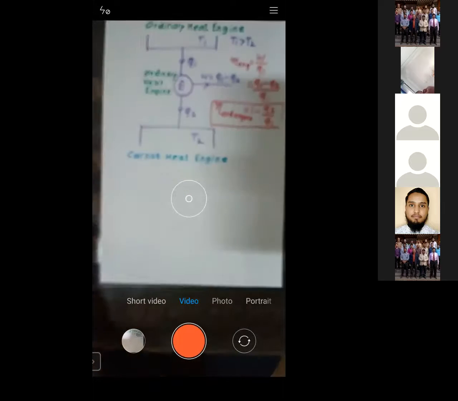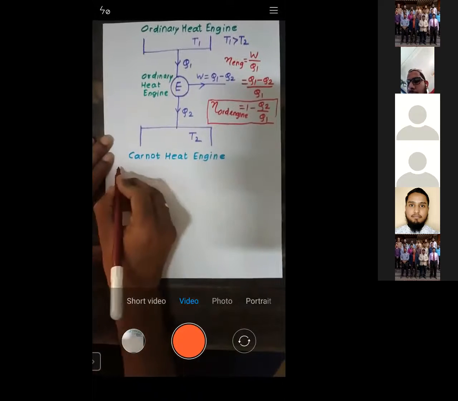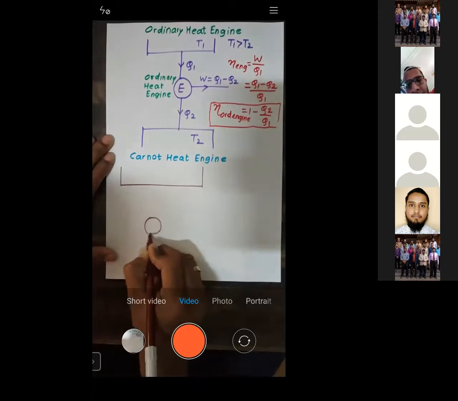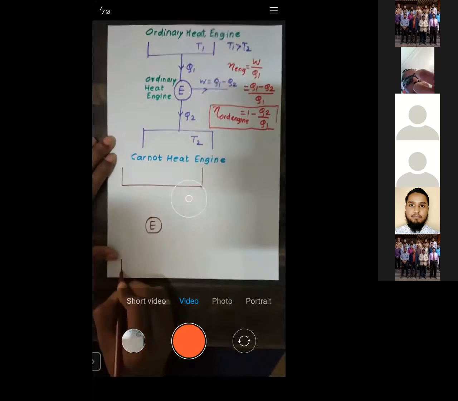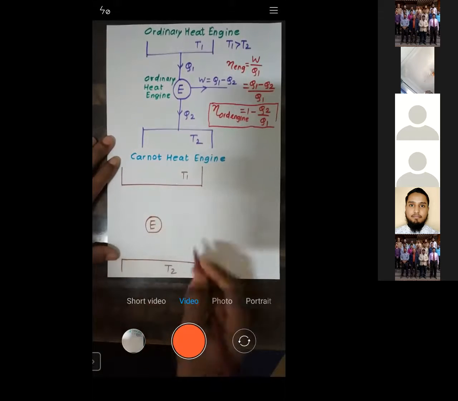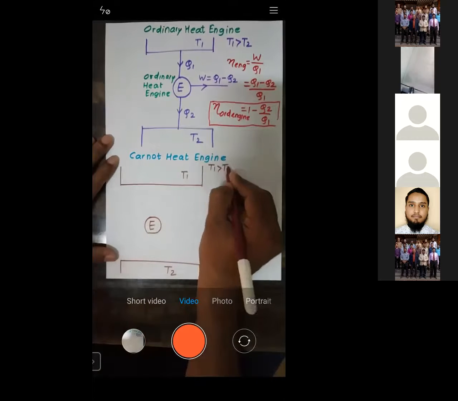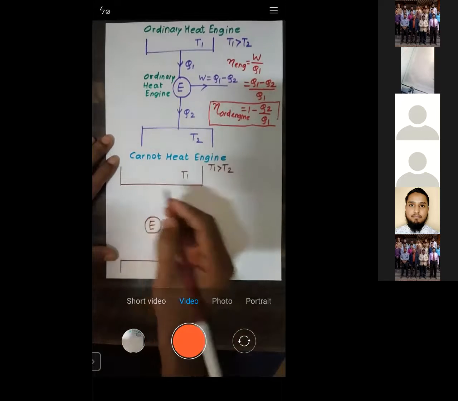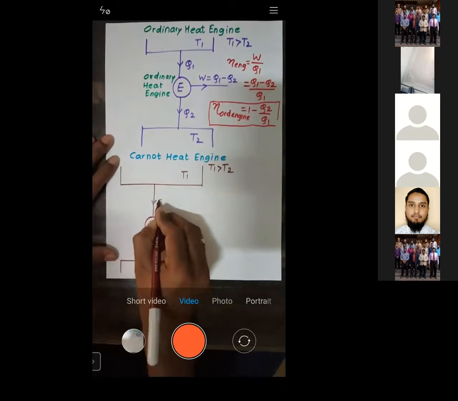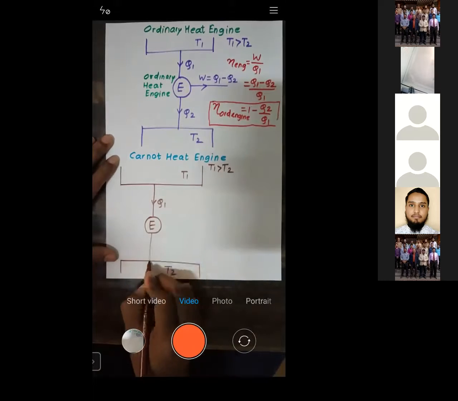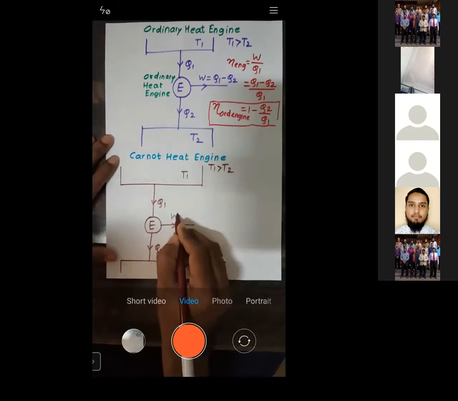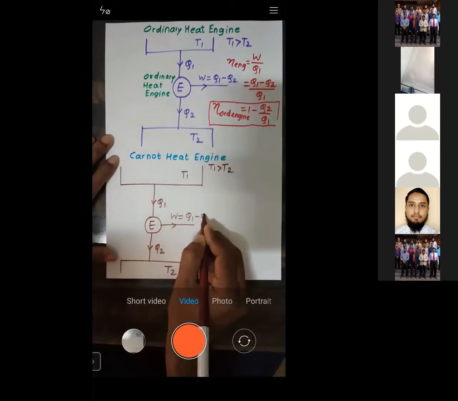Consider this engine, which operates between 2 reservoirs, one at temperature T1, the second at temperature T2. Obviously T1 is greater than T2. This engine receives Q1 amount of heat, rejects Q2 amount of heat, and produces W equal to Q1 minus Q2 amount of work.